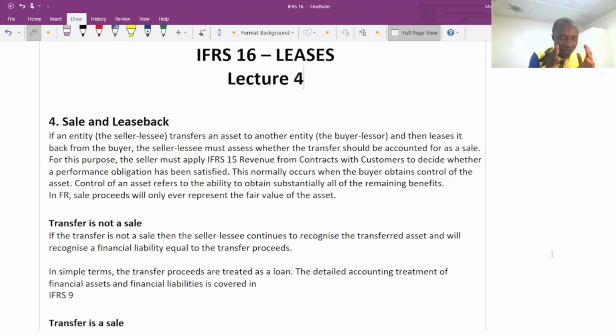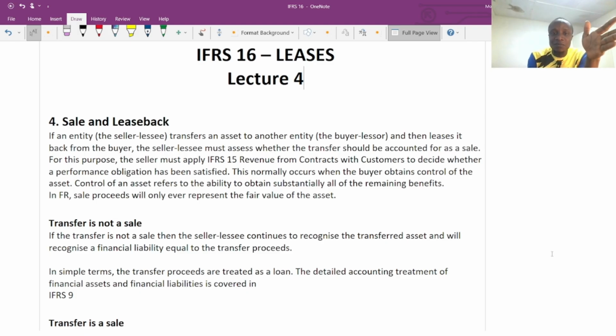So the first point of understanding is that we need to know whether it is actually a sale in line with IFRS 16, rather than a secured loan. We need to note this point down. For this purpose, the seller must apply IFRS 15, revenue from contract with customers, to decide whether the performance obligation has been satisfied. Very important point.